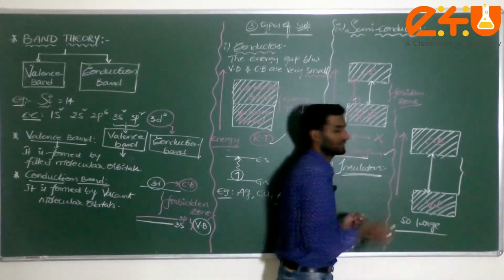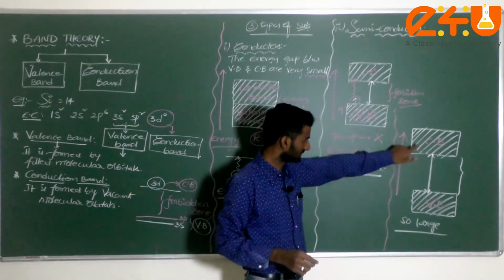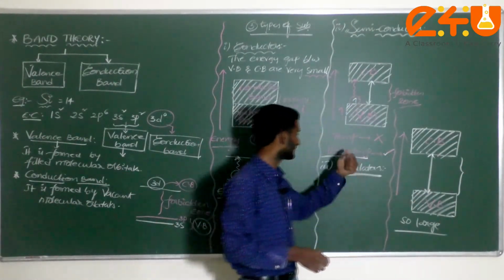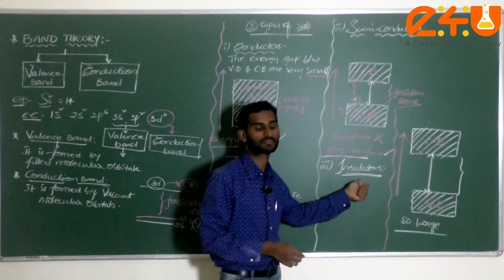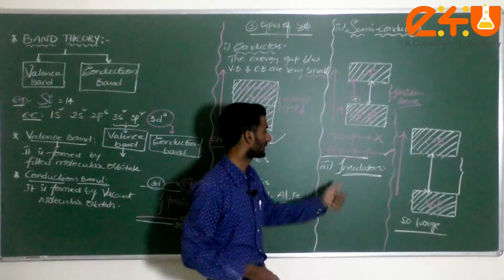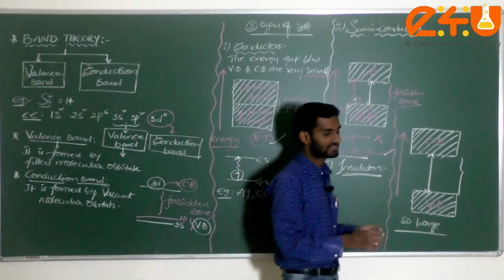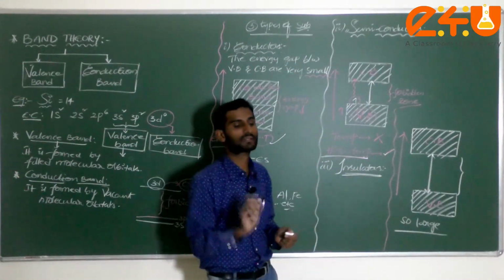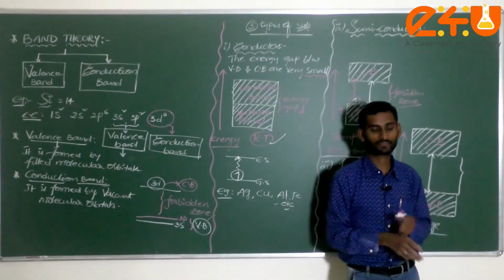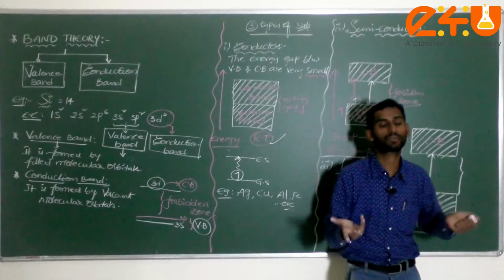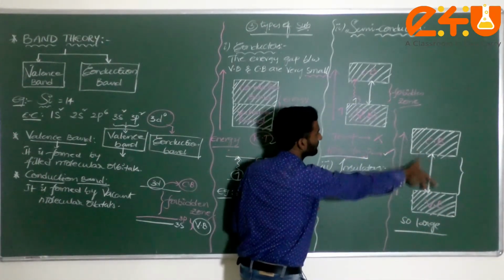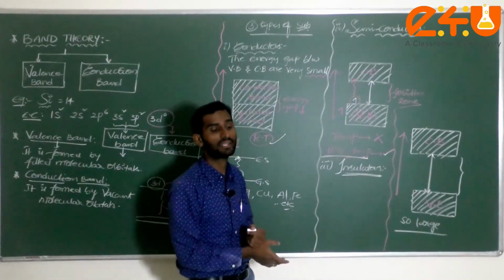The energy gap between what, dear students? The conduction versus valence band gap is so large, but does it conduct electricity? By the name itself, they are insulators. The substances which do not allow electric current to pass through them are called insulators. For example, if you take rubber or plastic and try to put it in the switchboard, will you get an electric shock? No. Due to the presence of what? The energy gap between these two bands is very, very large.